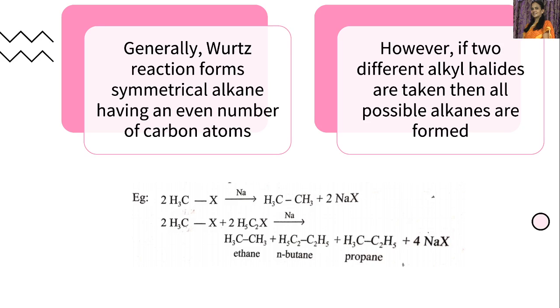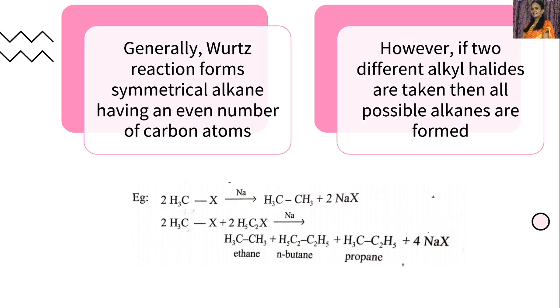But if two different alkyl halides are taken, then all possible alkanes are formed. Symmetrical alkane is produced, an alkane having an even number of carbon atoms, when we consider only one type of alkyl halide in the Wurtz reaction.